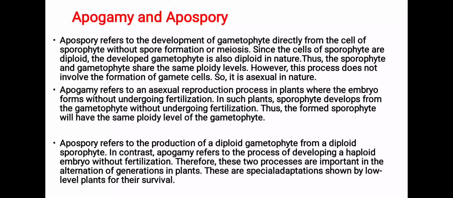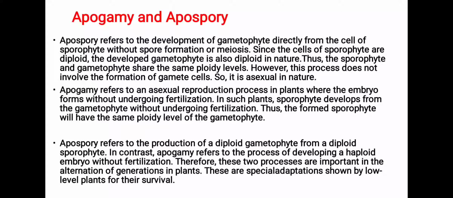Students, apospore refers to the development of gametophyte directly from the cells of the sporophyte without spore formation or meiosis. Since the cells of the sporophyte are diploid, the developed gametophyte is also diploid in nature. And you know very well that otherwise gametophyte is haploid in nature.